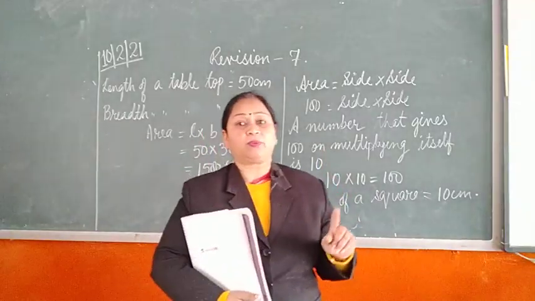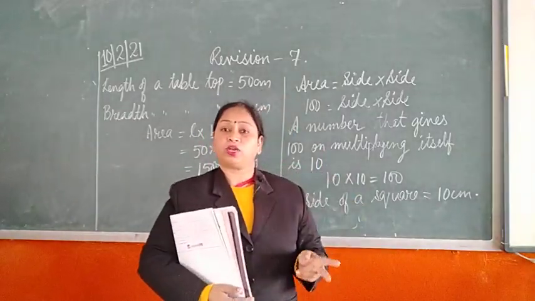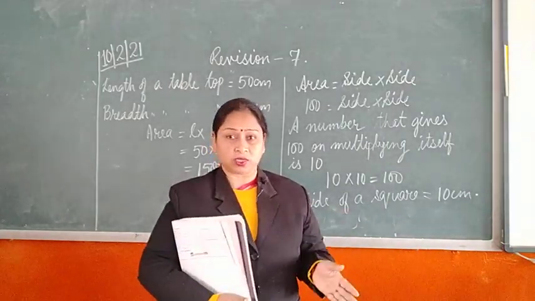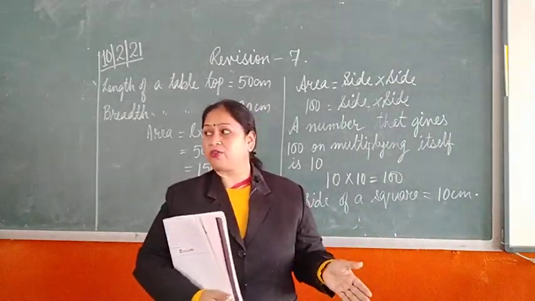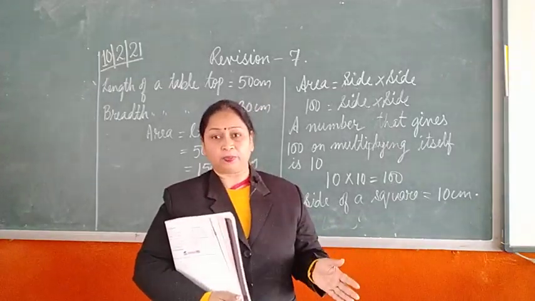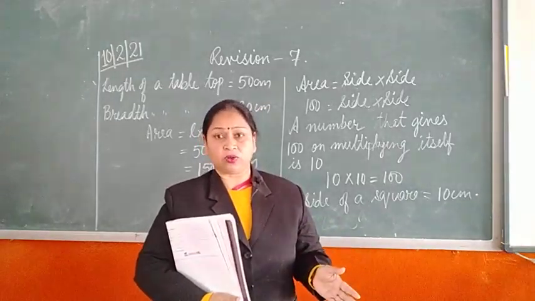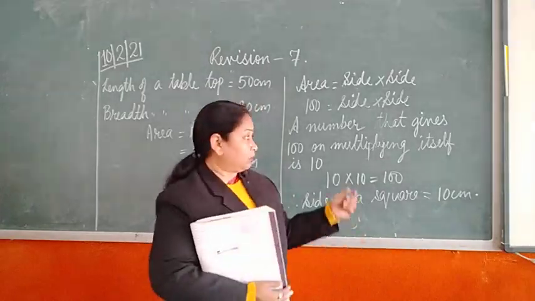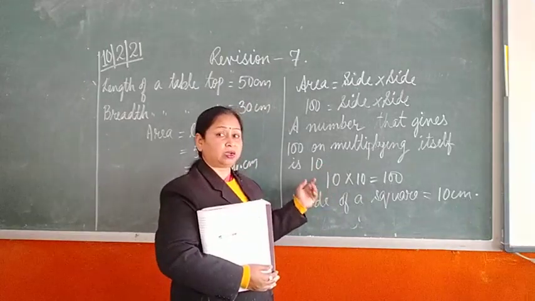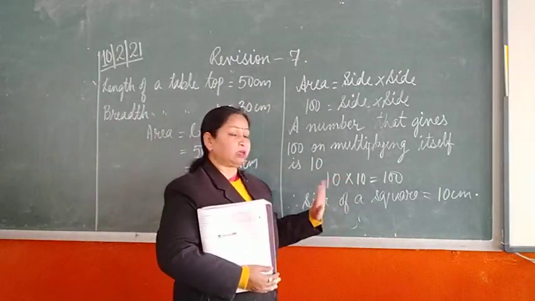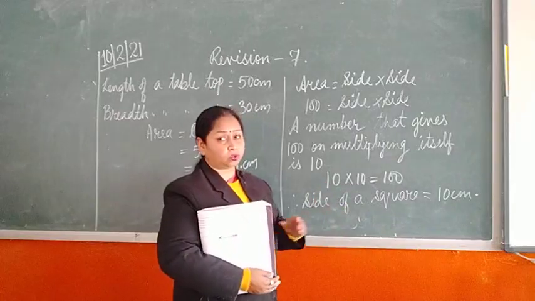Now, if you multiply, 2 2s are 4, 3 3s are 9, 4 4s are 16, 5 5s are 25, 6 6s are 36, 7 7s are 49, then 8 8s are 64, 9 9s are 81, 10 10s are 100. So, here we know that 10 multiplied by 10 will give you 100. Therefore, this becomes the side of the square.